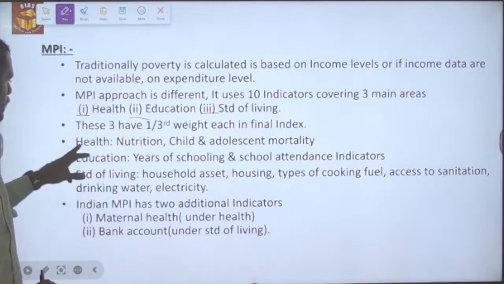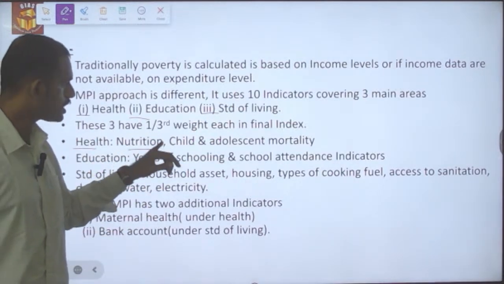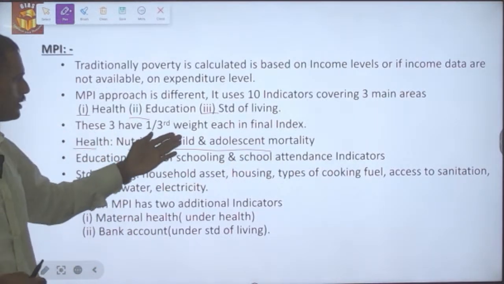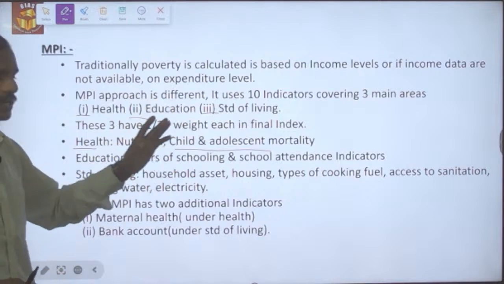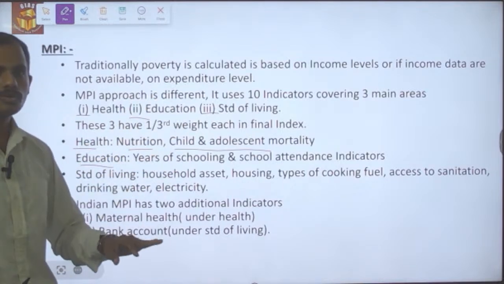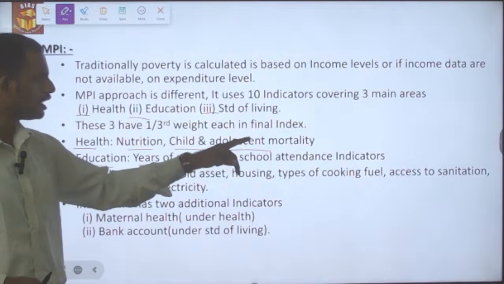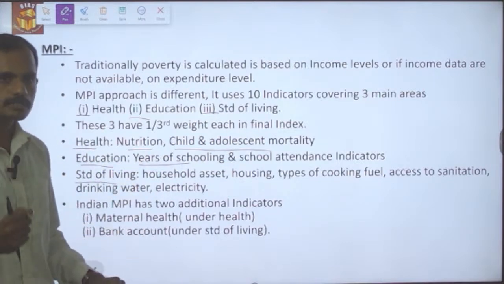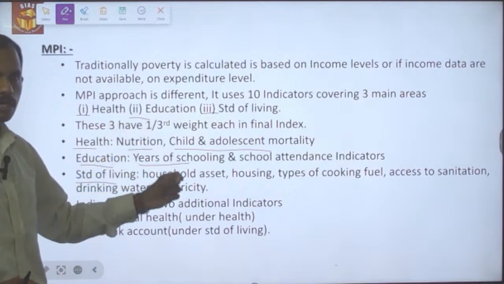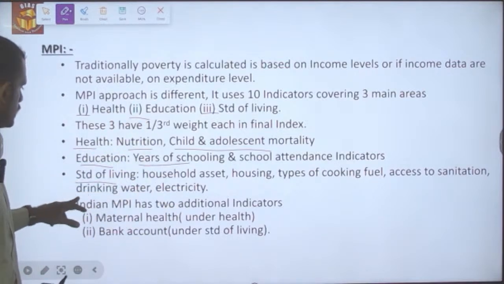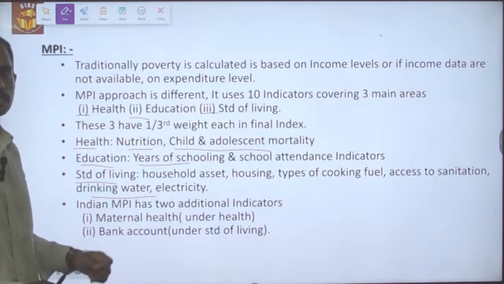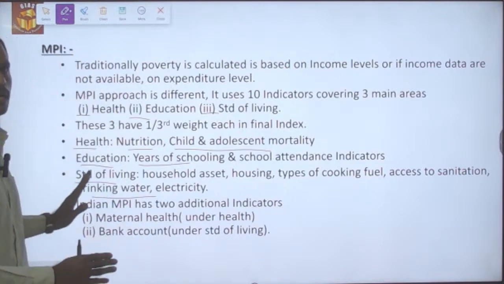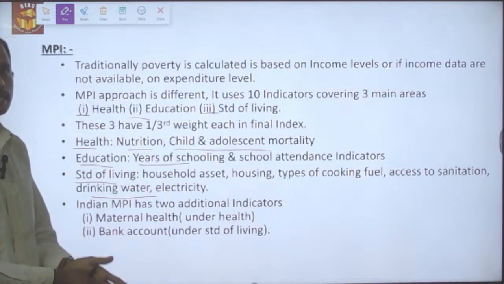In terms of health, drivers like nutrition as well as child and adolescent mortality are considered, and weightage is given according to the respective indicators and sub-indicators. In terms of the macro education indicator, years of schooling as well as school attendance are given importance. In terms of standard of living, household assets, housing, type of cooking fuel, access to sanitation, drinking water as well as electricity are given importance. This is what relates to the general multidimensional poverty index at the global level.